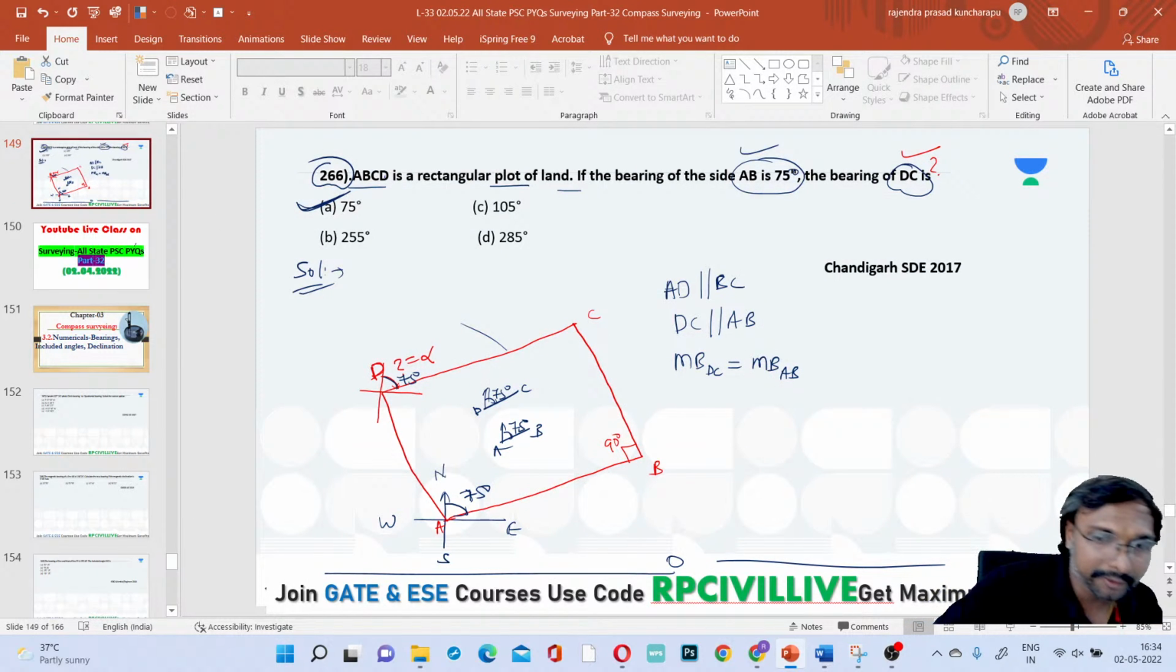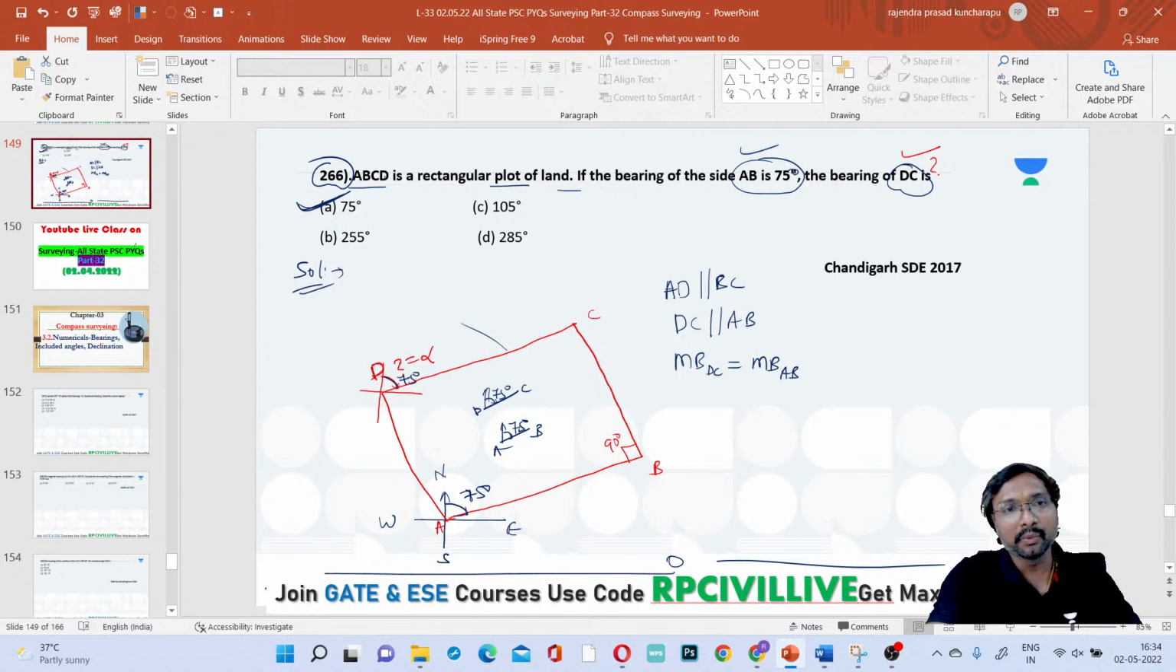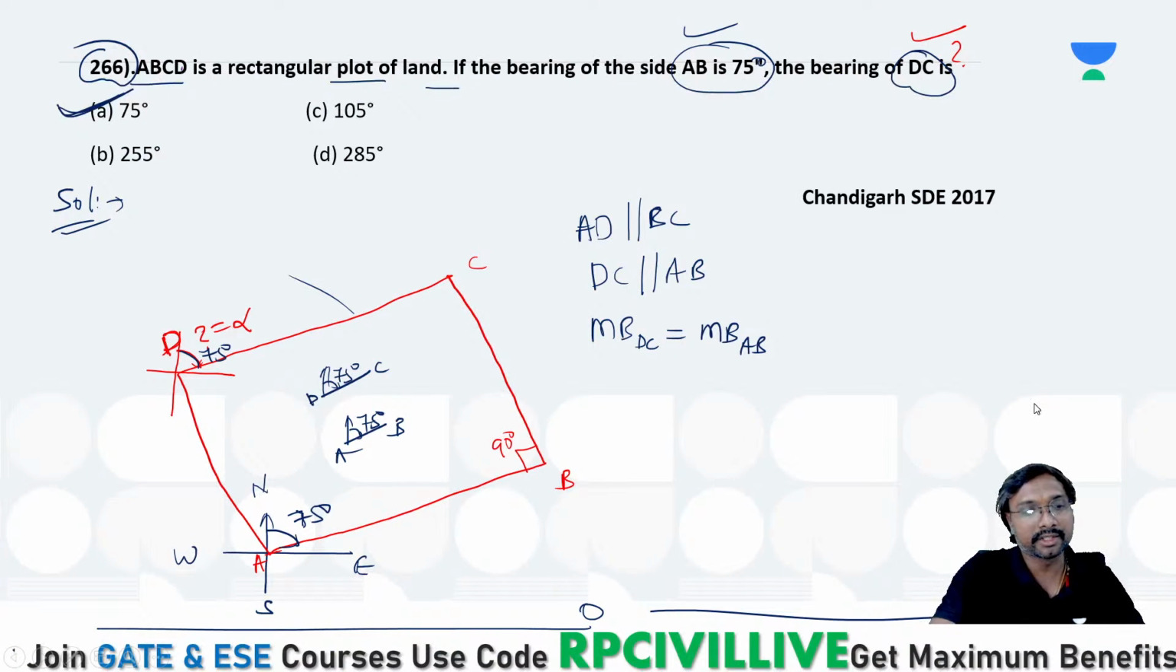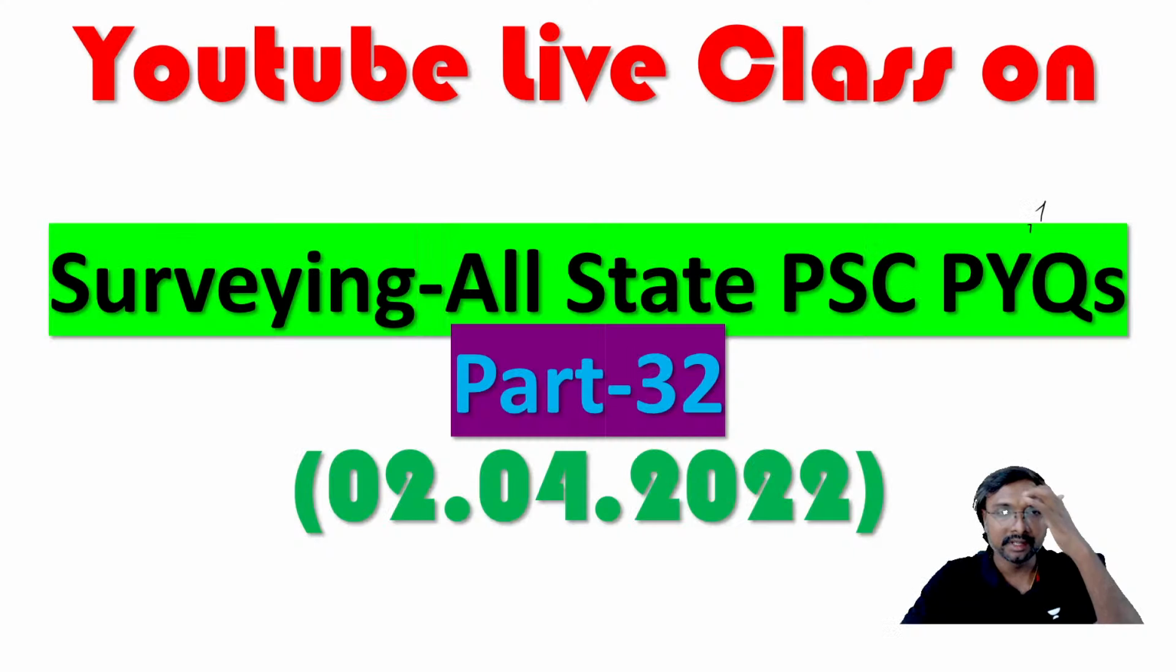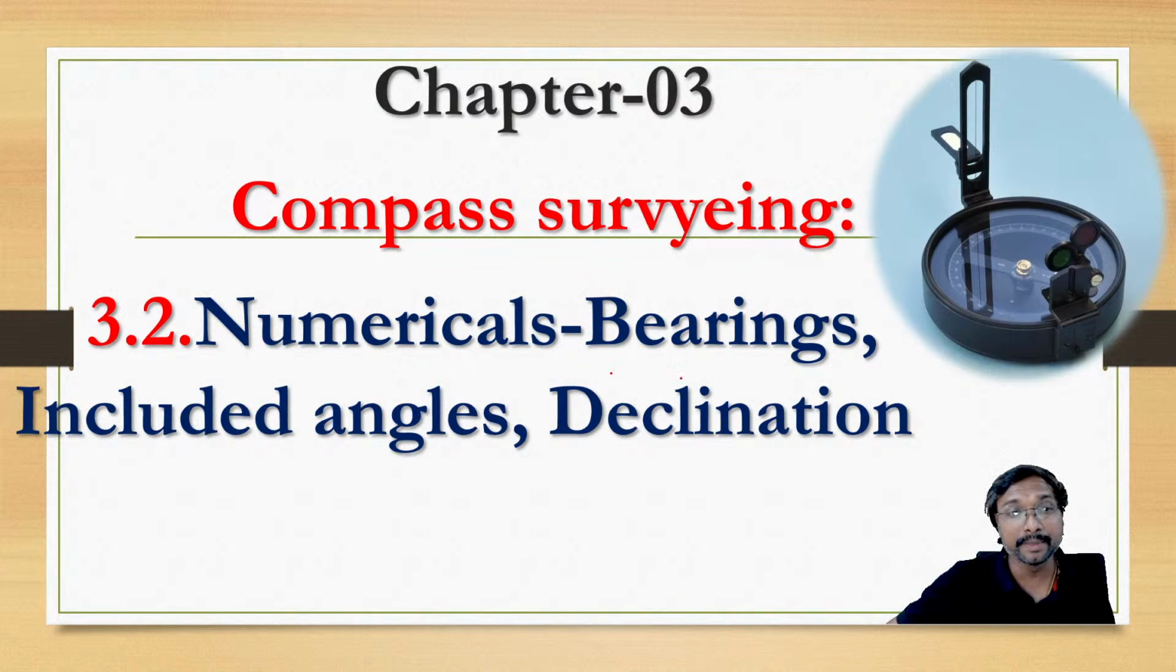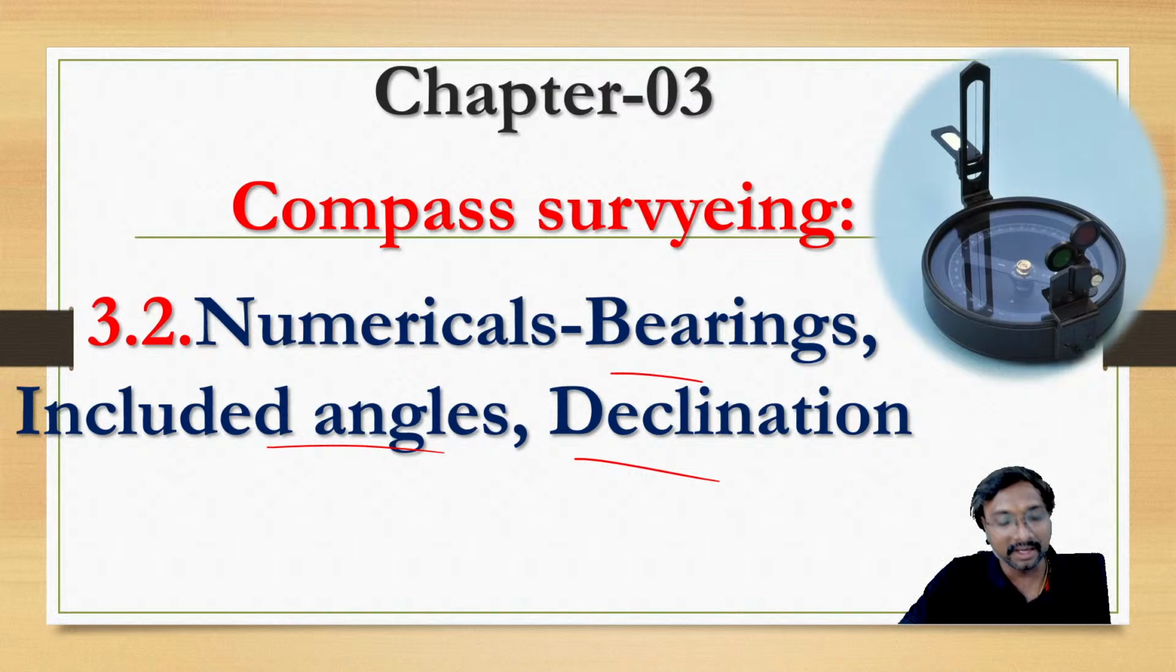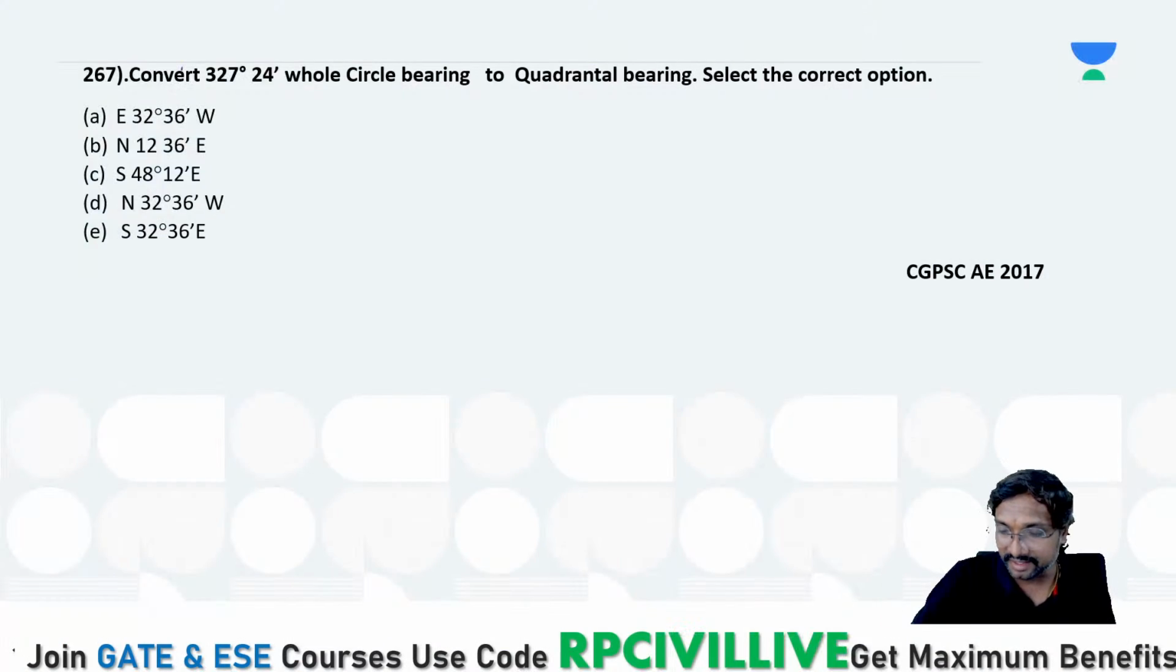Now coming to this, if you just observe, 266 questions we are done yesterday. Now we'll be continuing our discussion on the YouTube live class on surveying all-state PSC PYQs part 32. Numericals on bearings, included angles and inclination. Once these bearings and included angles questions are over, we'll be entering into the next part, which is local attraction. Now select your answer for this question, everyone.